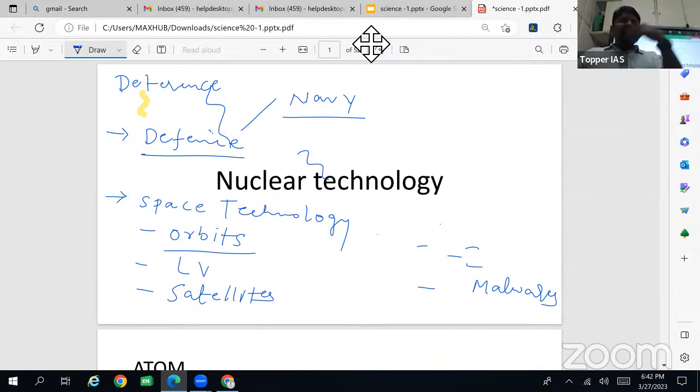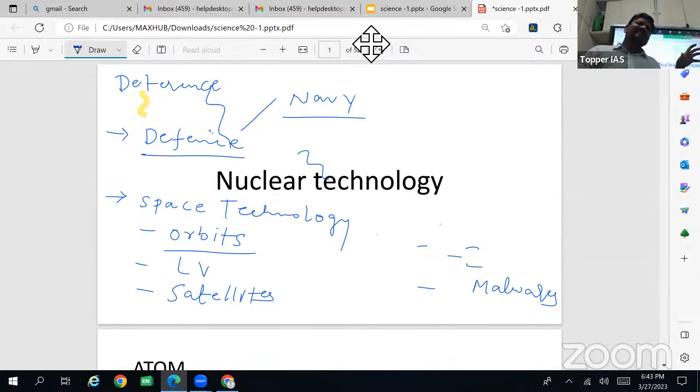Then the new technologies, for example HISIS, hyperspectral imaging satellites. Different spectrums are used to capture the images. What will these satellites do? Basically remote sensing and radar imaging.